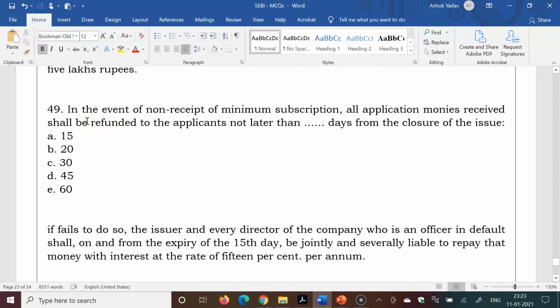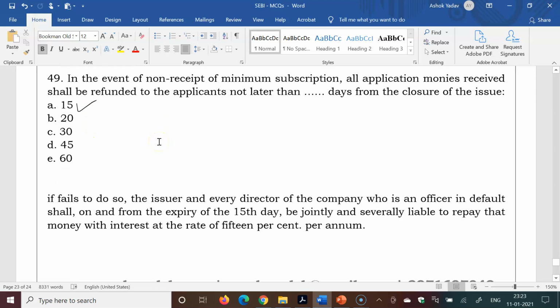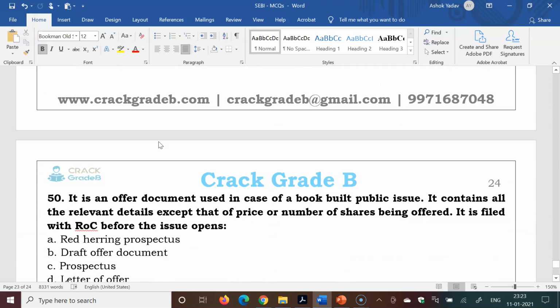In the event of non-receipt of the minimum subscription, all application monies received shall be refunded to the applicants not later than 15 days, 20 days, 30 days, 45 days, 60 days. So 15 days is the right answer. Otherwise, they have to pay the penal interest at the rate of 15% per annum.